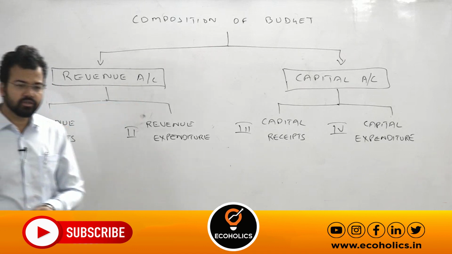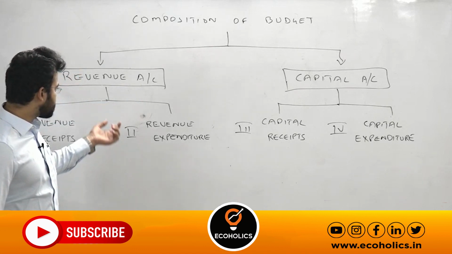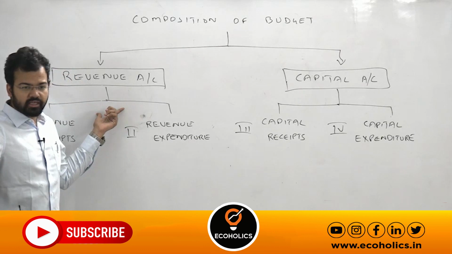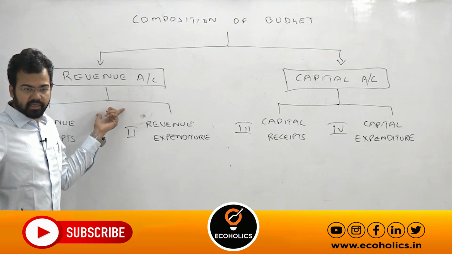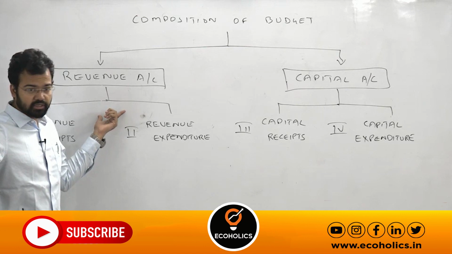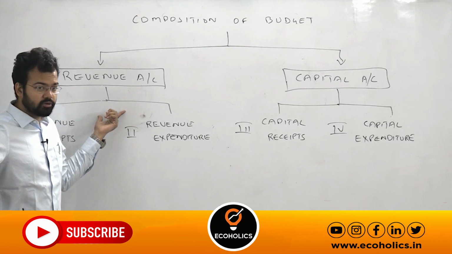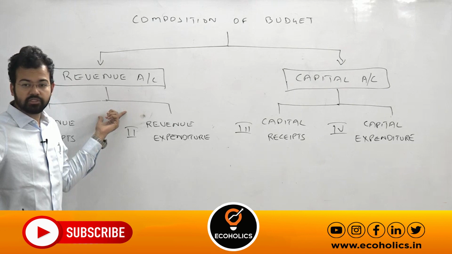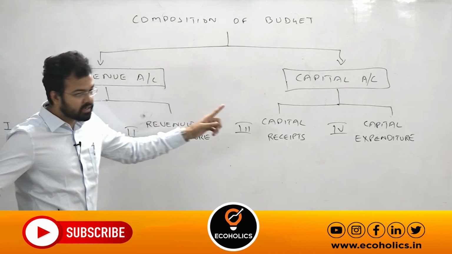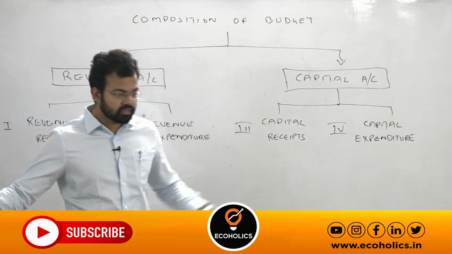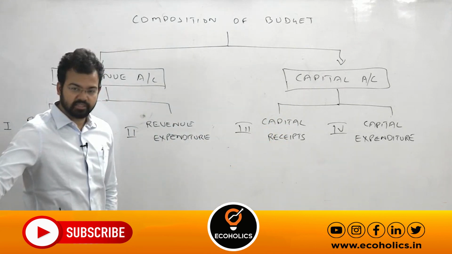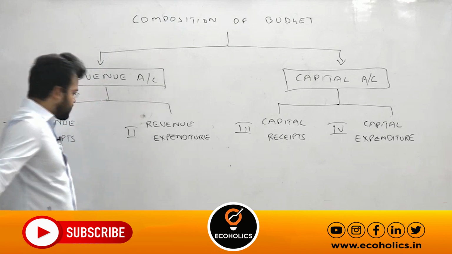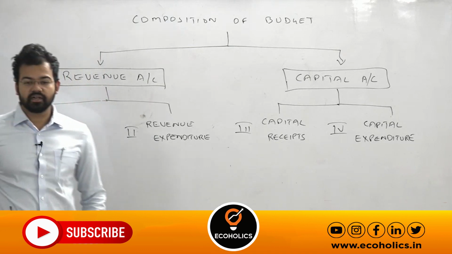For an individual, we can easily understand whatever we are spending in our daily consumption, whatever we are spending money on commutation here and there, on transportation, on food, etc. That is what we call an individual's day-to-day expenditure. Under capital, if we think from an individual's perspective, these are purchasing property, selling property, buying financial assets, etc. So first we write what are the components under revenue receipts.